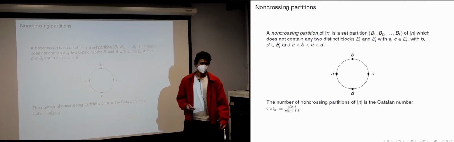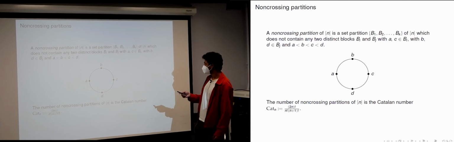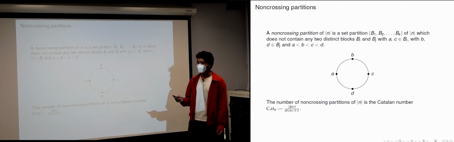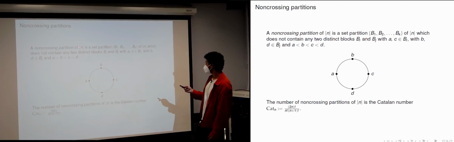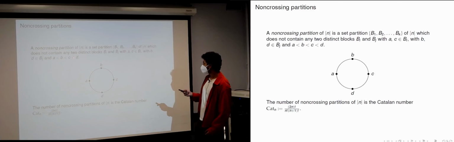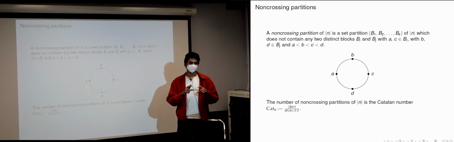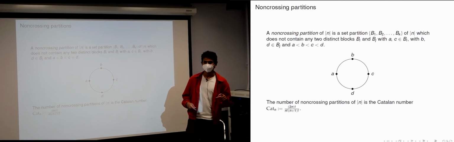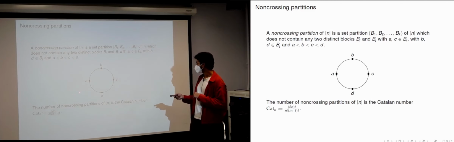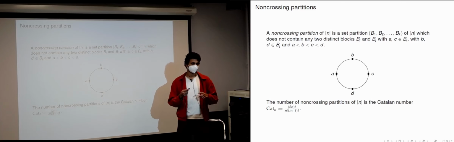Some notation that we will need later. A non-crossing partition of the set [n], so this stands for 1, etc., n, is a way to partition this set into blocks such that if you take a block, pick two elements, take another block, pick two elements, and you connect them with lines that go through the disk, they must not cross.